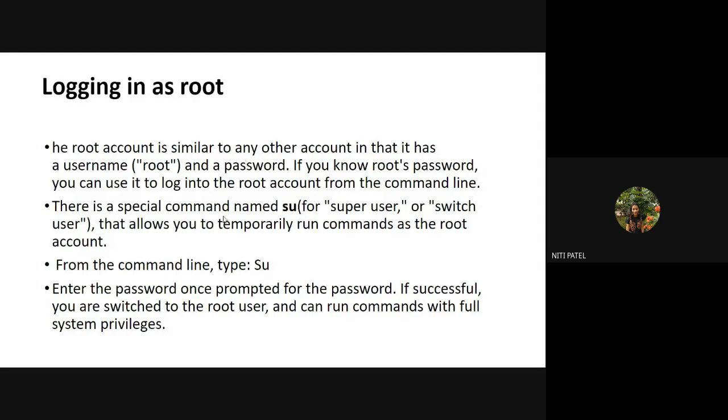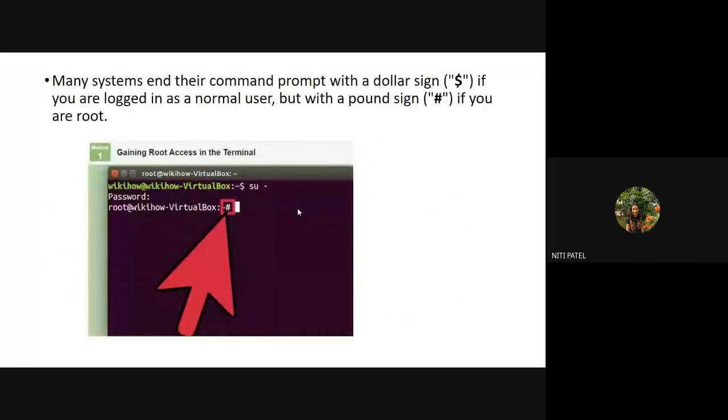So if you are a normal user, you can switch from the normal to the root account. How do you switch from the normal account to the root account? By typing this command. As soon as you type su and press enter, it will automatically ask you for the password. Once the password is correct, it will convert you from the normal user to the root user. And then you can perform the root related or admin related activities and again switch back to the normal account.